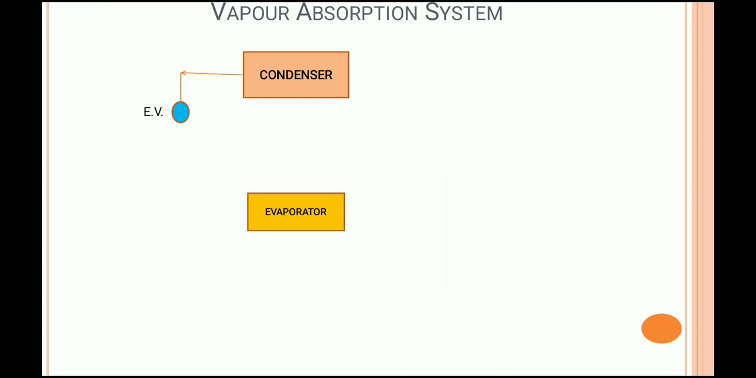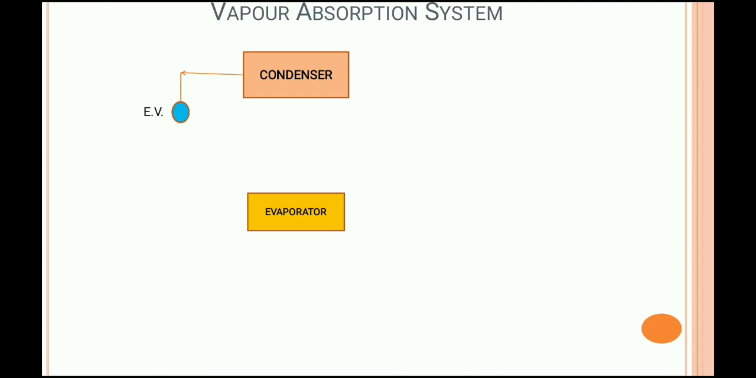We have seen in the vapor compression system, and the difference between vapor compression system and vapor absorption system is what? The compressor which is used in the vapor compression system is basically replaced by three parts, that is the absorber, solution pump, and generator in case of the vapor absorption system, and the rest of the parts remain the same.